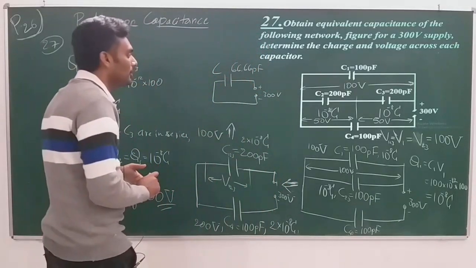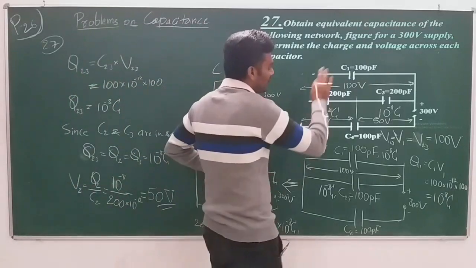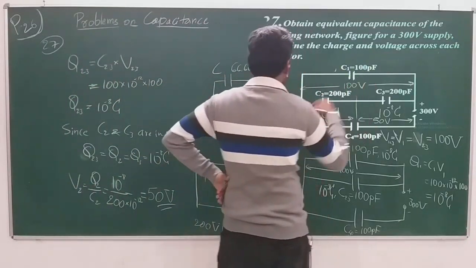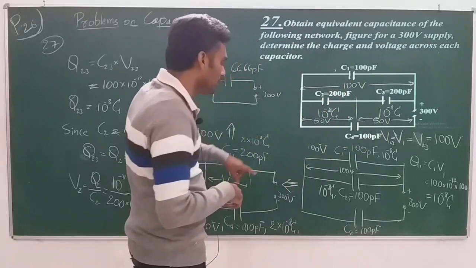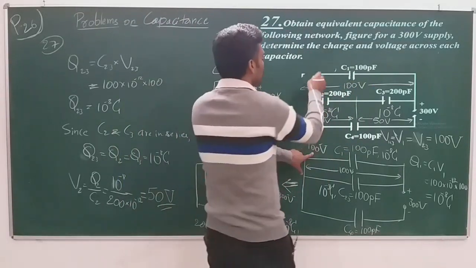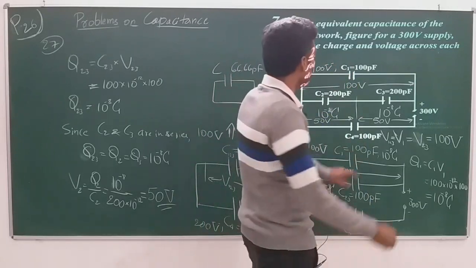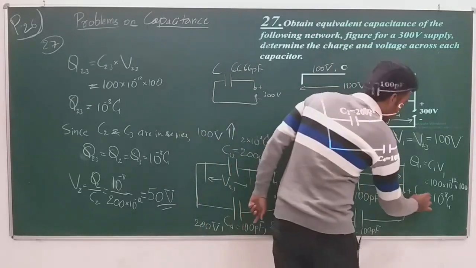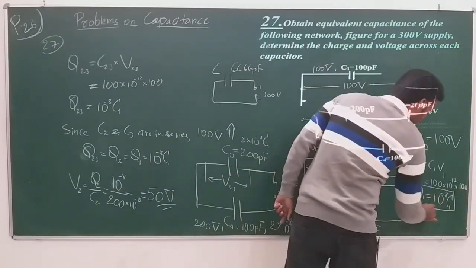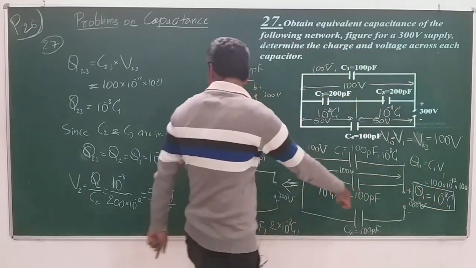Okay, how do you list them? First, you can represent C1 as a capacitor of 100 picofarad, and the voltage across C1 that we have obtained is 100 volt, and the charge on C1. Okay, you should round them off, round all the results. Okay, this result,